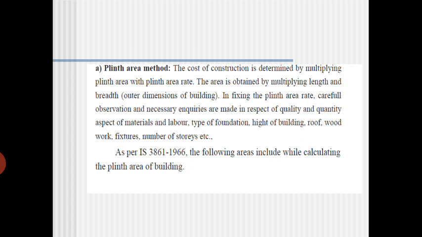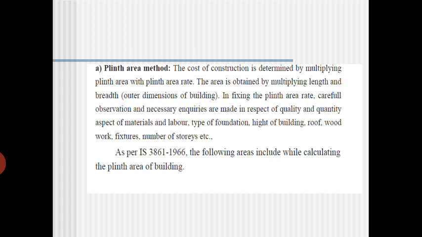Next, the type of foundation. What type of foundation are you providing, whether the raft foundation, whether you are providing the cement mortar, whether you are providing the RCC, whether you are providing the CC. Then before that, what will be the height of the building, roof, woodwork, fixtures, number of storeys, etc. So all the preliminary calculations should be prepared well, and prepare the plan first, prepare the section first. Then based on that, what kind of proportions you are using for the cement mortar, and what strength of concrete you are using, all these things you have to observe carefully.